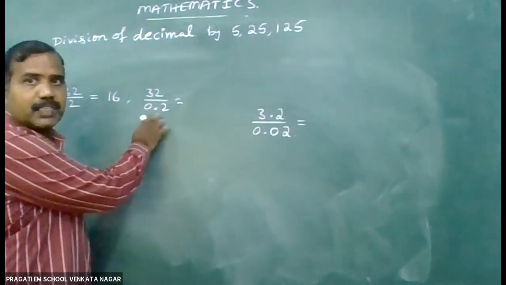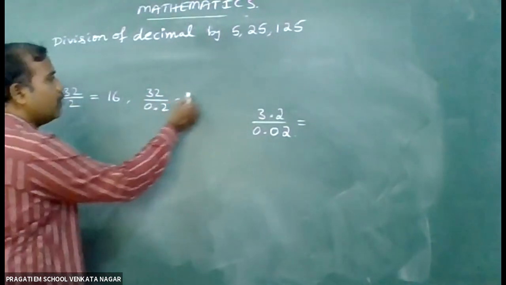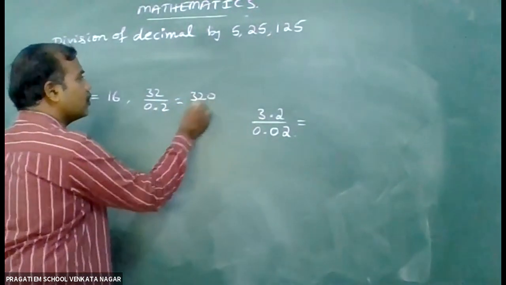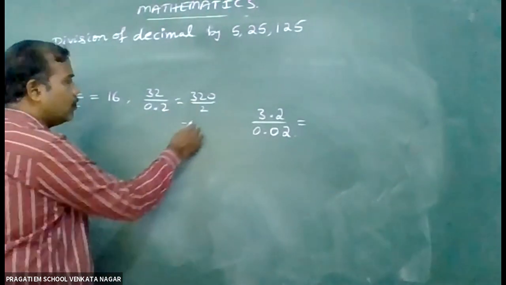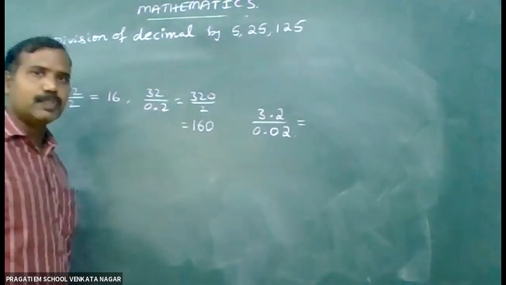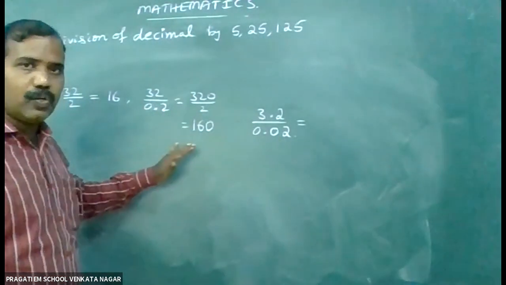Here, after the decimal point, we have only one digit, so keep 10 here. 320 by 2 gives you 160.